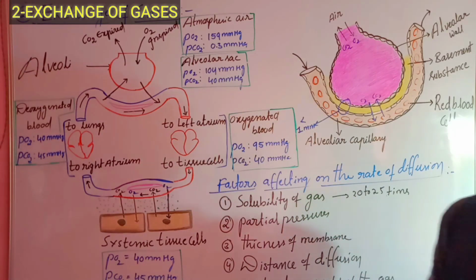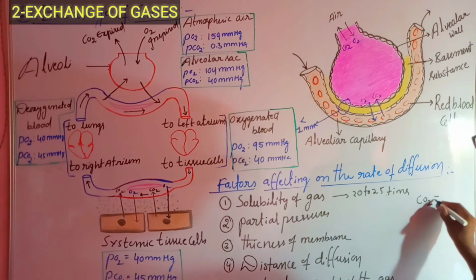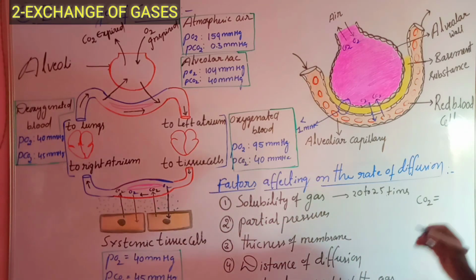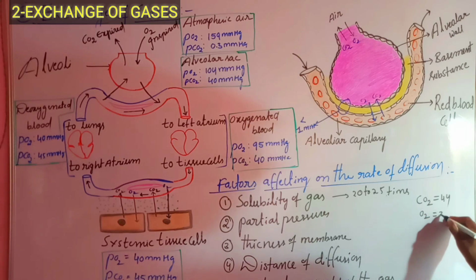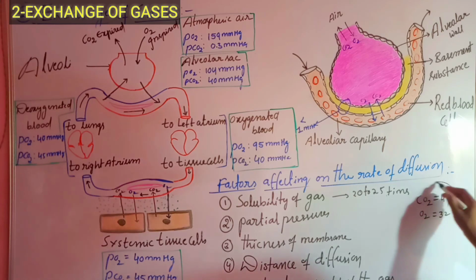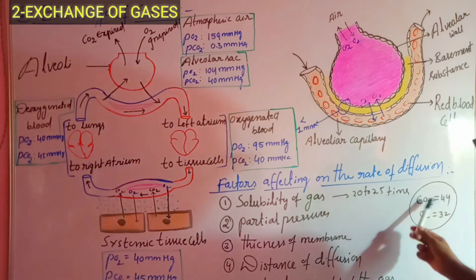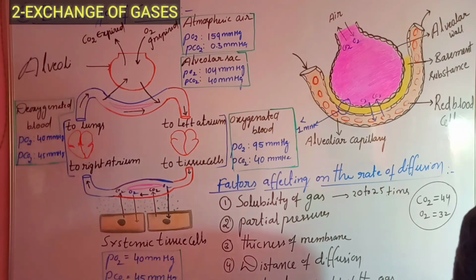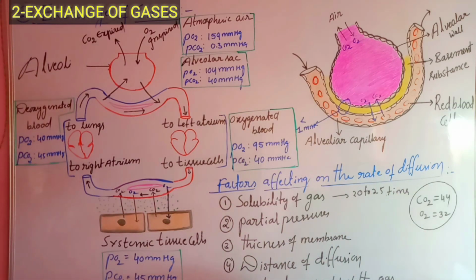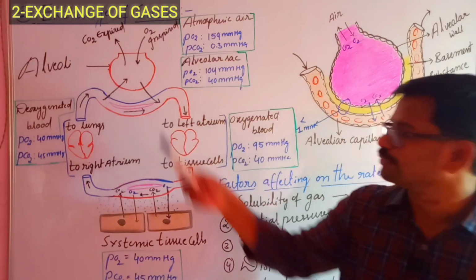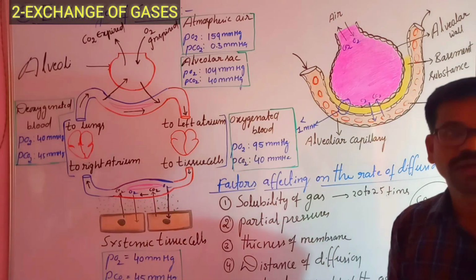And molecular weight: the molecular weight of carbon dioxide is 44. The molecular weight of oxygen is just 32, right? The rate of diffusion is inversely proportional to the molecular weight. So due to the high molecular weight of carbon dioxide, its rate of diffusion is less. Oxygen has more ability to diffuse from place to place. So molecular weight also plays an important role in diffusion of gas.